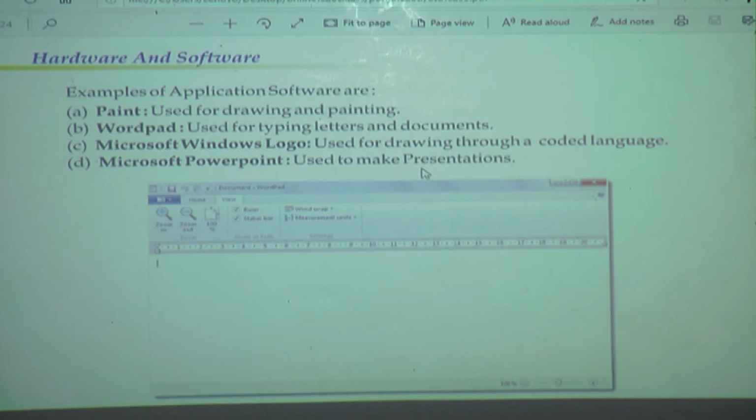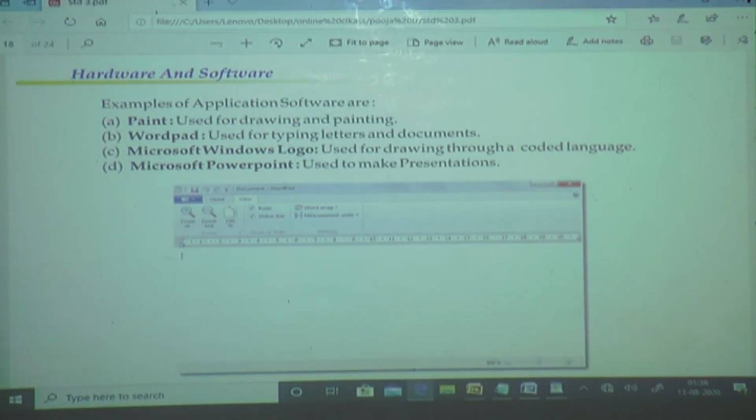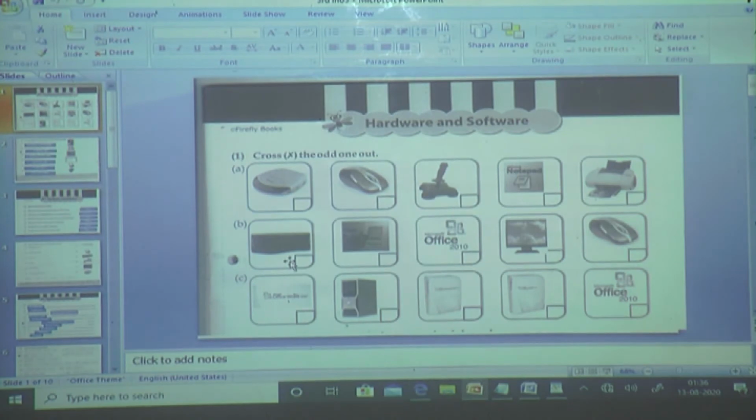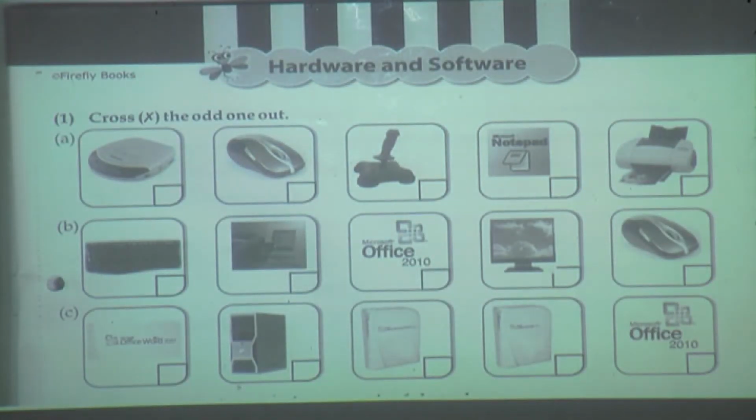Now we will see our skill sheet. In the skill sheet, page number 5. What is the first question? Cross the odd man out. We have to cross the odd man out. In A, the first picture is a modem, the second one is a mouse, the third one is a joystick, the fourth one is a notepad, and the last one is a printer.